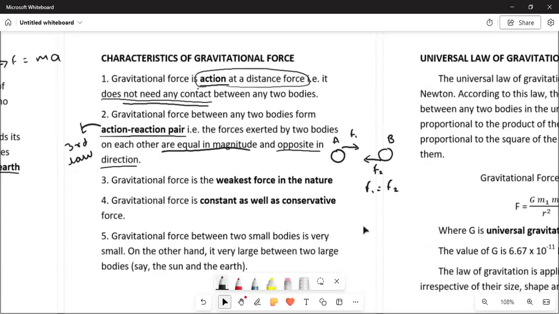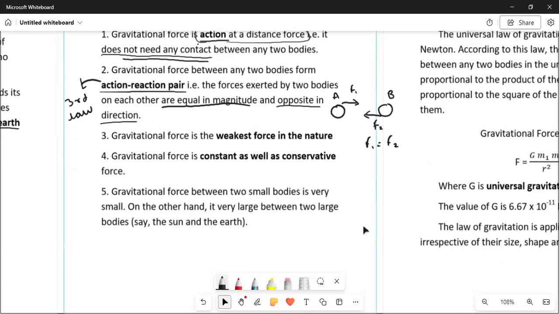But till now you should be clear with this concept that they will always be equal in magnitude and opposite in direction. And as we say they are equal in magnitude and opposite in direction, they form an action-reaction pair. So now moving on to our next point.